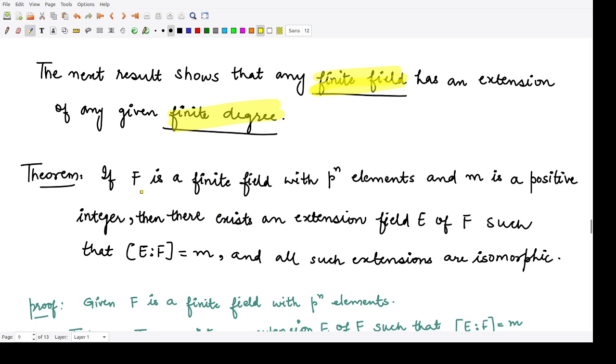It says that if you have F as some finite field having p to the power n elements in it and n is some positive integer. So F is given to be a finite field and it has p to the power n elements.